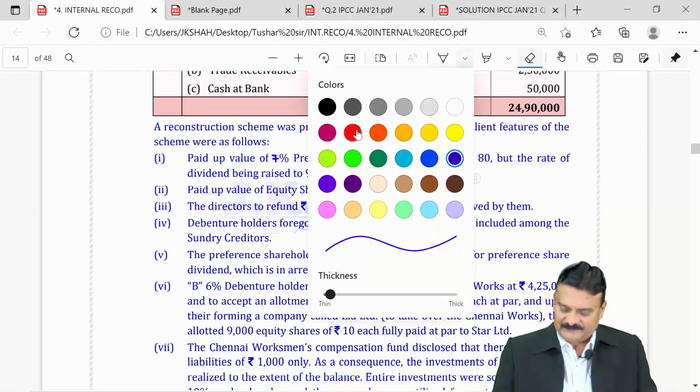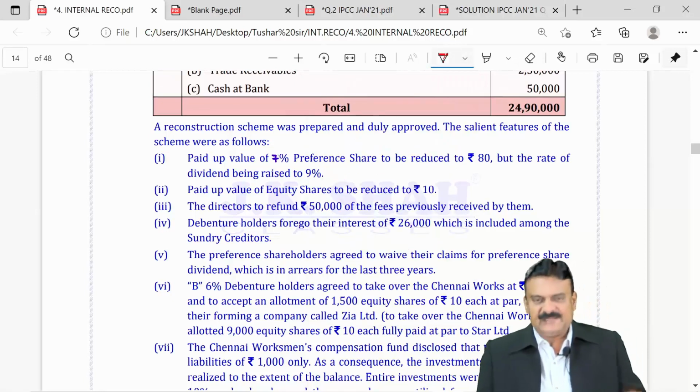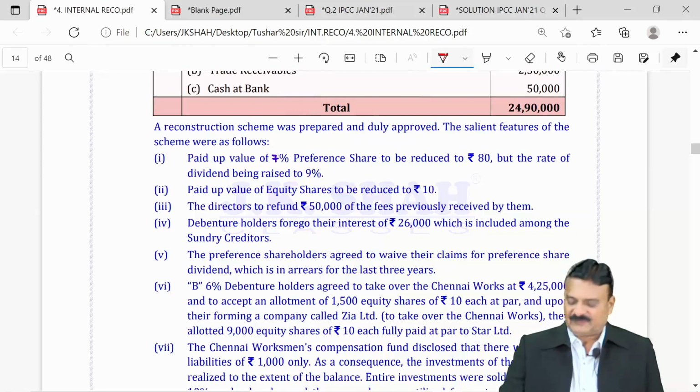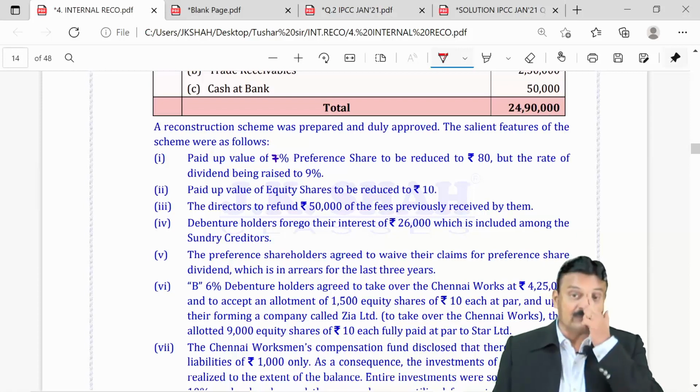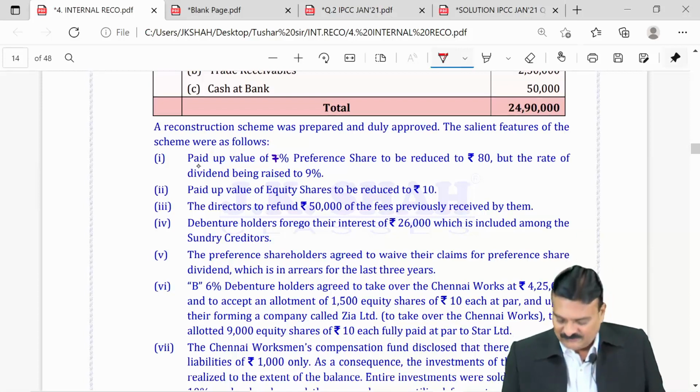It says paid up value of 7% preference shares is to be reduced. All the sums what you have done, every time face value was changing. Here they are changing the paid up value. So, care is to be taken while passing the entry.